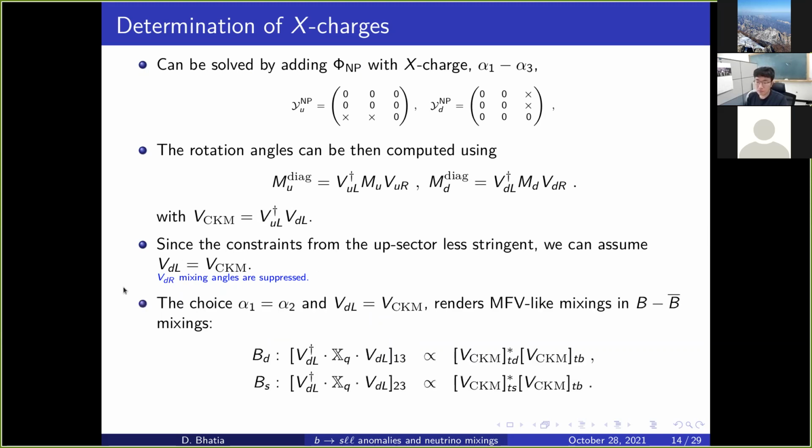The choice of alpha 1 equal to alpha 2 and VDL equal to VCKM actually renders us minimal flavor violating, since the B-Bbar mixings are now entirely governed by the CKM parameters, as is done in the standard model. That is good because we know MFV is a favored kind of structure. So we can begin with this.